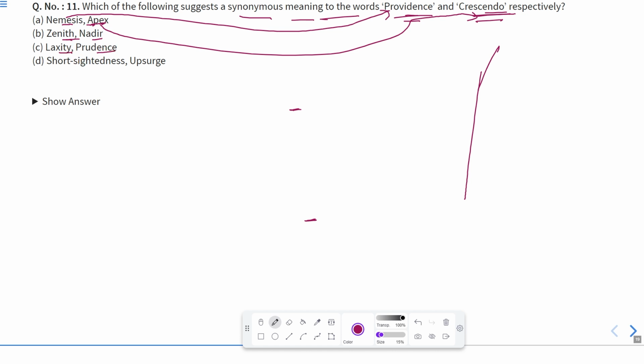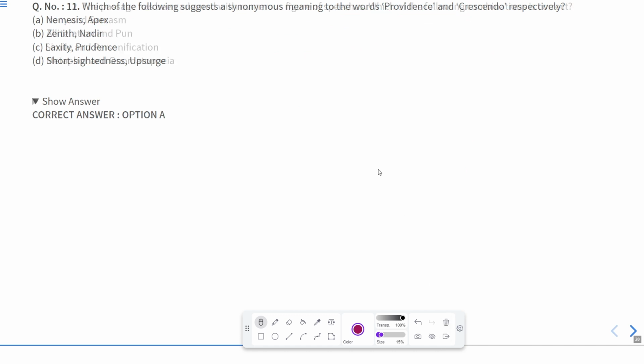Laxity means leniency, prudence means the right thing. Short-sightedness means when someone is not able to see properly. Absurd is the utterance of something which is not required over here. So according to this, the first pair is absolutely correct. So option A is the correct answer. Okay. Now let us move to the next question.